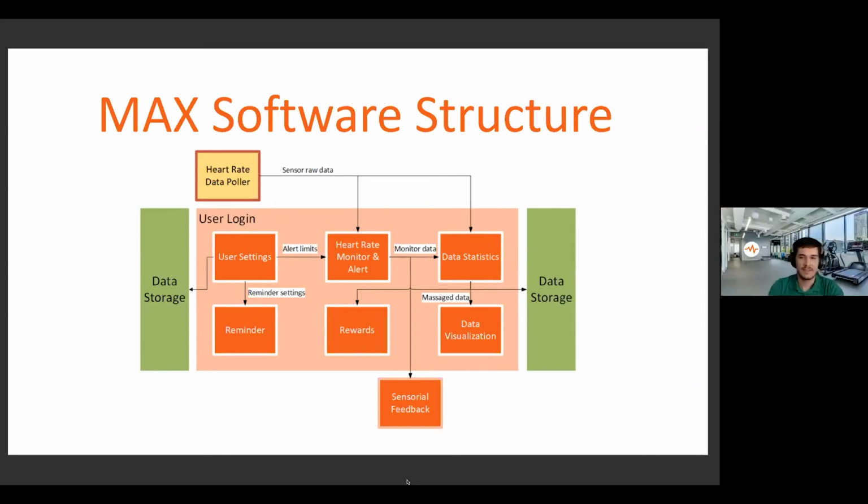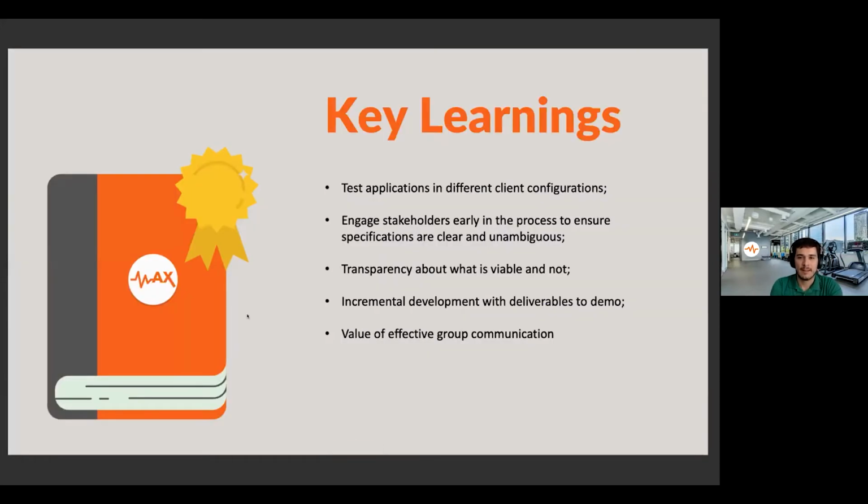Oh, that's great. And it's quite an achievement. Thank you. Now, I wonder, you must have learned a lot during the process of making this app. Can you tell me a little bit about it too? Sure. So we learned a lot. One of the most important learnings during the process was that we should always test our application in different Android versions, which the client wants to support.